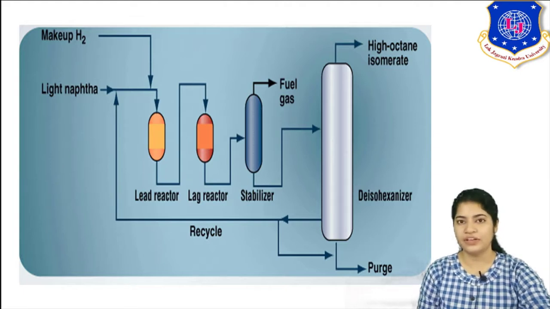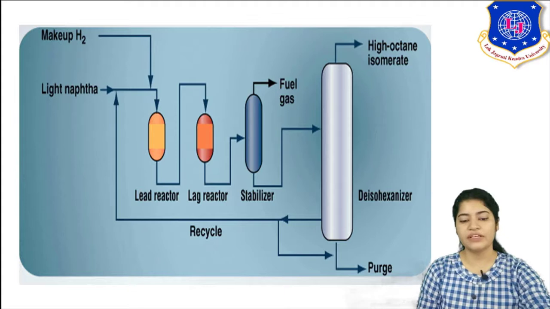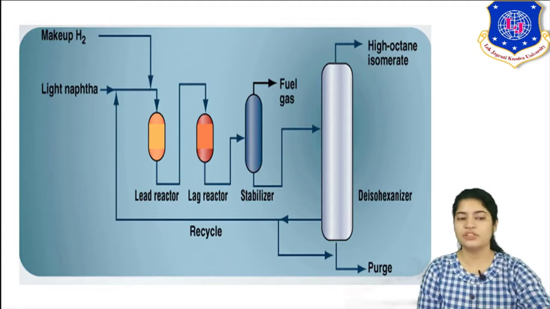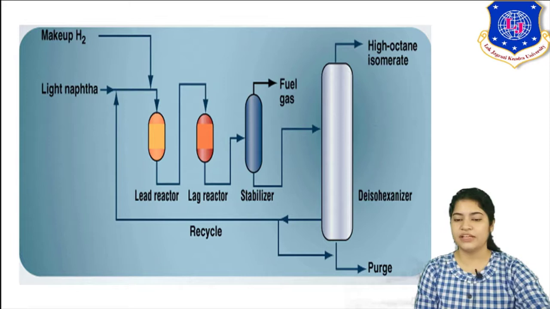We saw the increasing trend in octane number, so definitely the octane number of isoparaffin is more than paraffin. It is one kind of reformer reaction, isomerization. You are increasing the octane number by changing its molecular structure. This way your light naphtha is sent to the isomerization unit and you get your high octane isomerate.